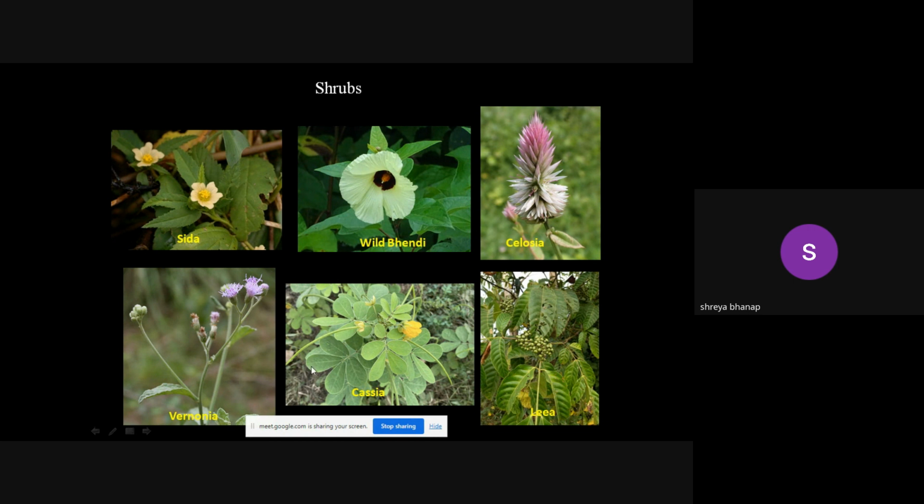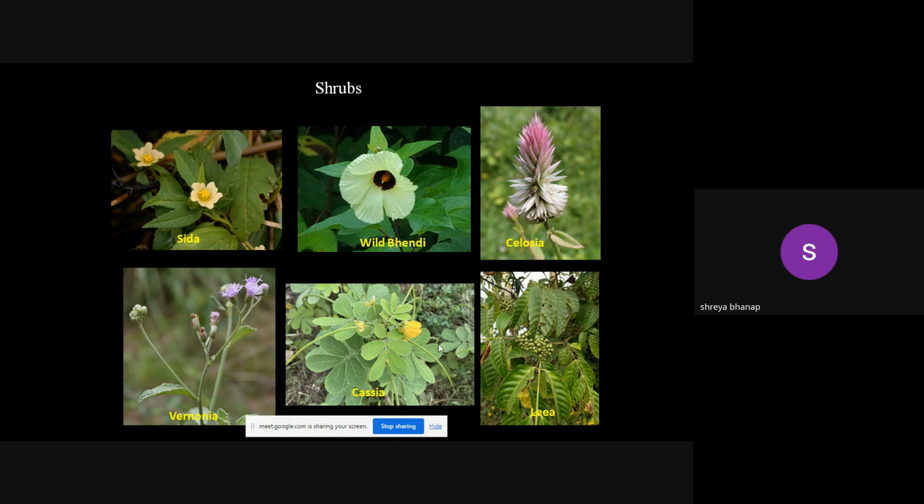Then the cassia, which is now in fruiting condition. Cassia tora, or senna, is another name for this. Wild senna is another name for this particular plant. Flowering is over, but you will be able to observe such dried pods along the trail path, and inside these pods seeds are there, and these seeds taste like coffee.